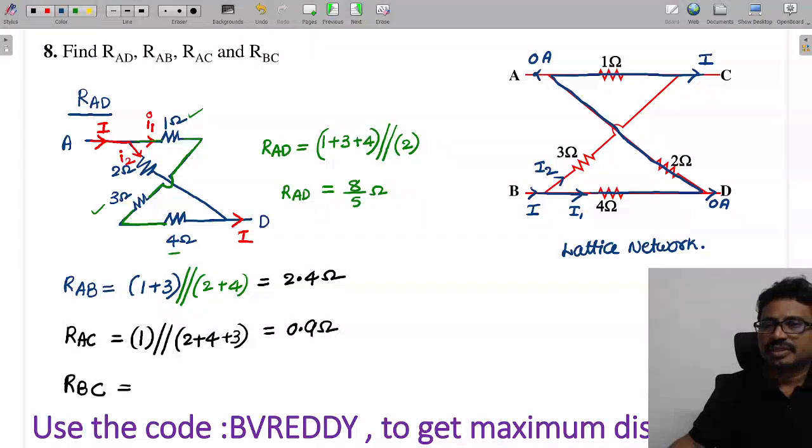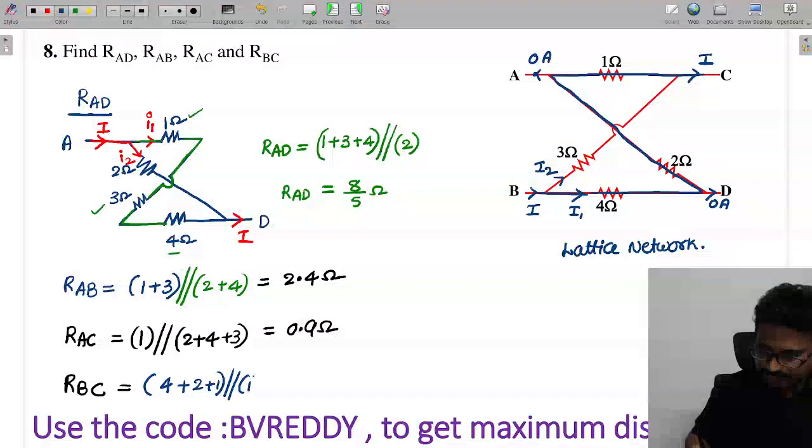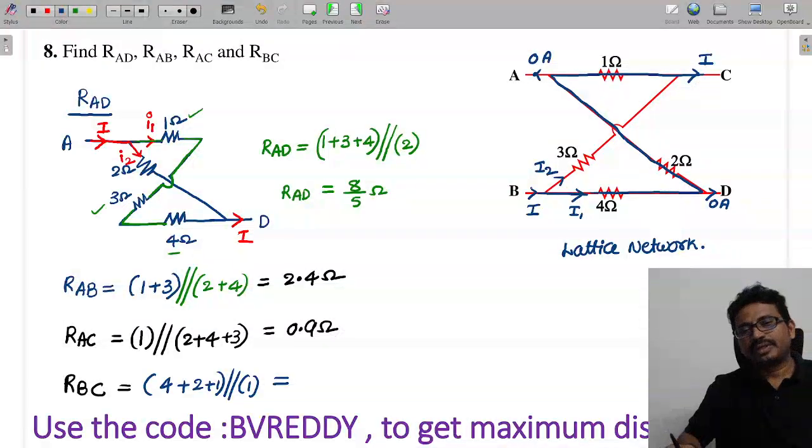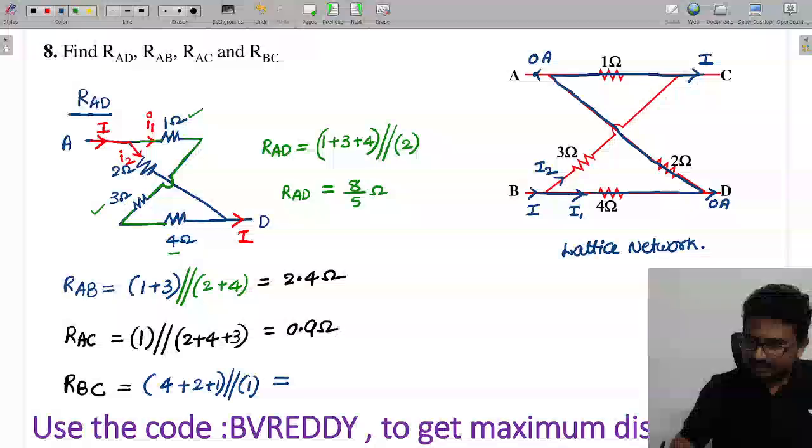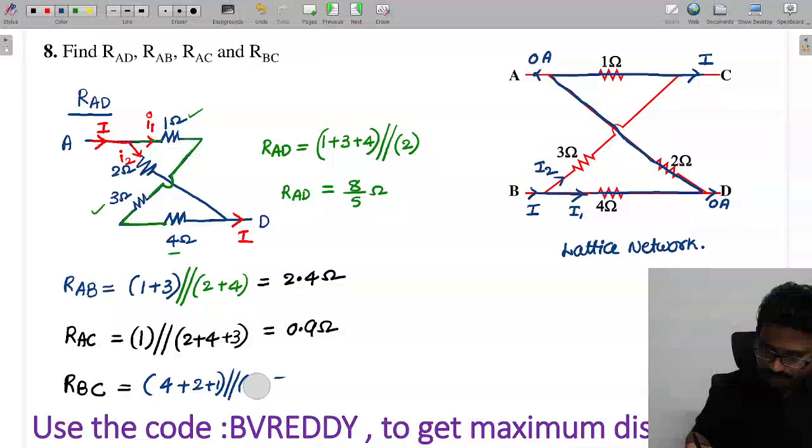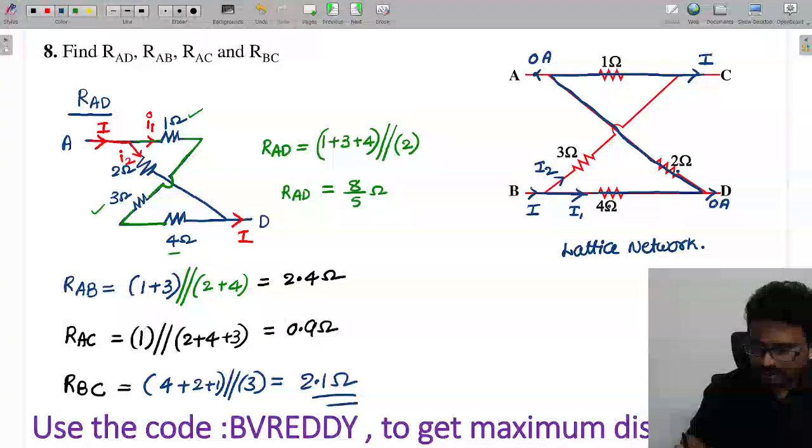The same current is passing through 4 plus 2 plus 1, parallel to, tell me, this is 1. So this value now here, understood the way of approach. So this is 3 now. How much is this value? This is 3 now. 2, 1 and this is 3. So how much is this value, tell me, 2.1 ohms.